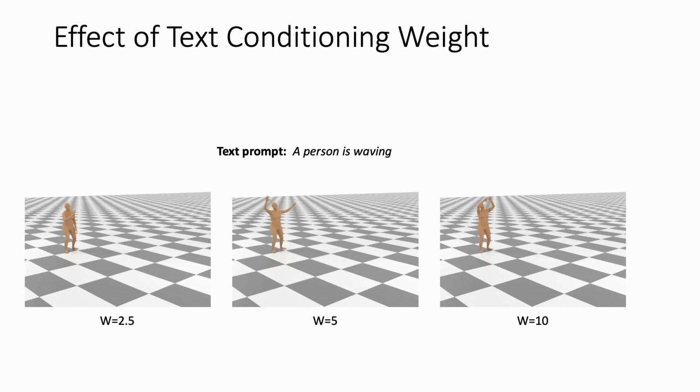With a classifier-free weight, we can control the amount of emphasis on the text condition. Sometimes trying to fully conform to both the spatial and textual conditions will lead to unnatural results. In the demonstrations, with weight 10, the character better performs waving, but the final motion is more jittery compared to the lowest weight.